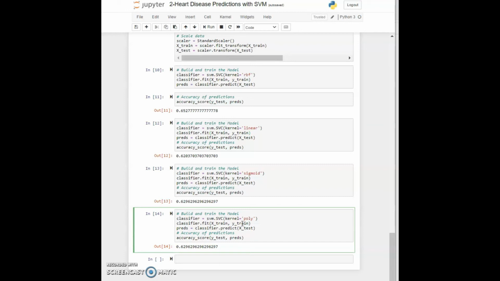So here we saw that the first thing we did was exploring our heart disease dataset, and then we learned all about the support vector machines. We did some feature engineering on our dataset, and finally we built our model using scikit-learn, and then we analyzed and displayed our results. Now let's move on to making poker hand predictions using k-means clustering algorithm.